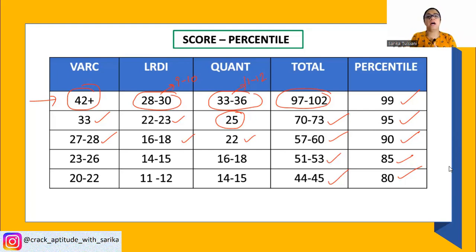If not the IIMs, if not some top colleges, but some good colleges with good track records will be open for you if you can score anywhere around 51 to 53 for 85 percentile. Okay? And for other category students, obviously the cutoffs will change. But this is a generic view of how the scores and percentiles will look.